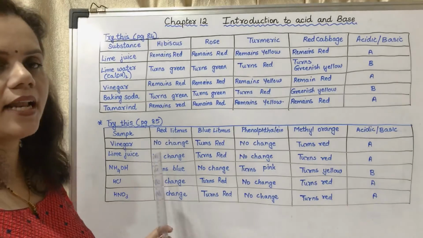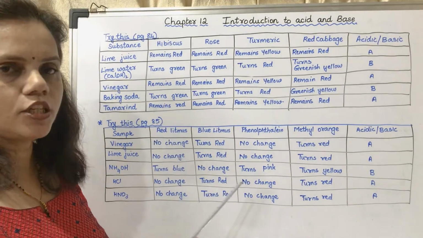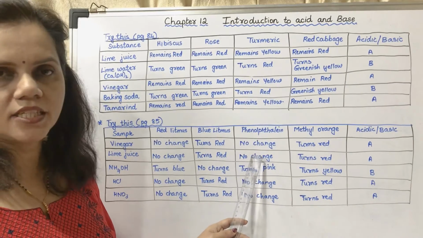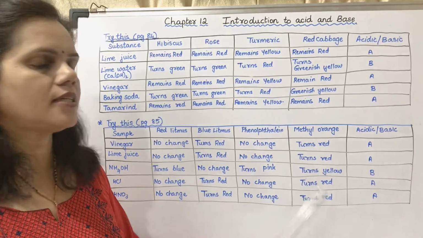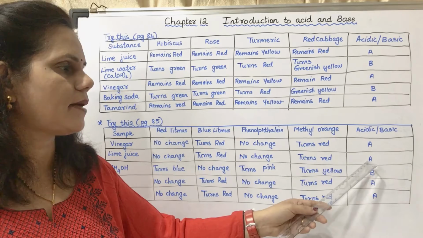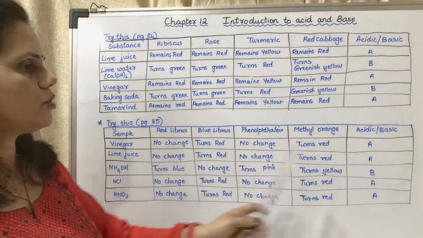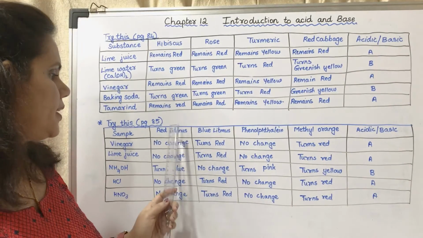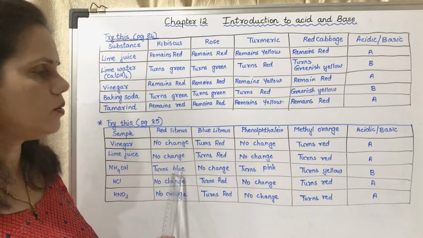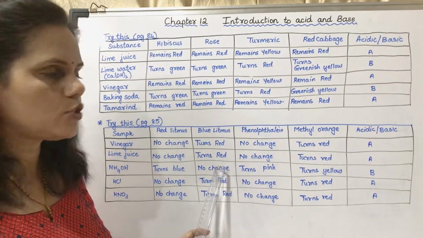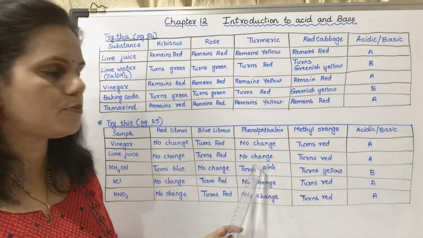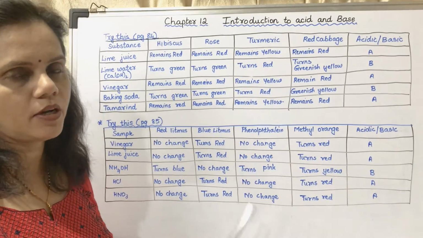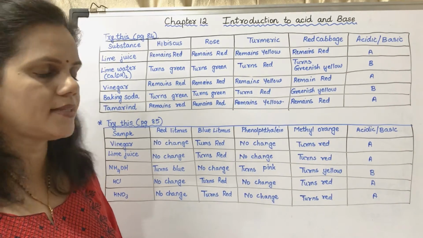Now the next is lime juice. Red litmus, no change. Blue litmus turns red. Phenolphthalein, there is no change. Methyl orange turns red, that means the given sample of lime juice is acidic. Now the next is ammonium hydroxide. It turns red litmus blue. Blue litmus remains blue. Phenolphthalein turns pink and methyl orange turns yellow. That means the given sample of ammonium hydroxide is basic.